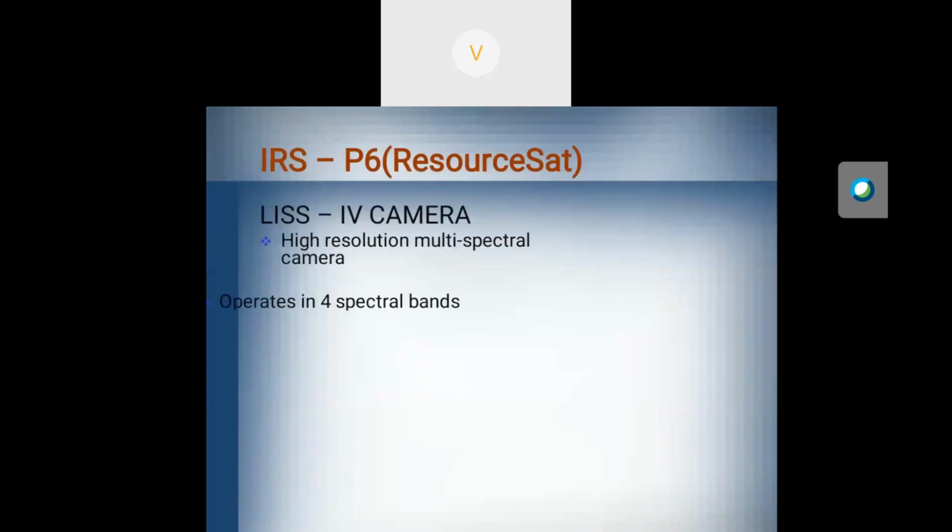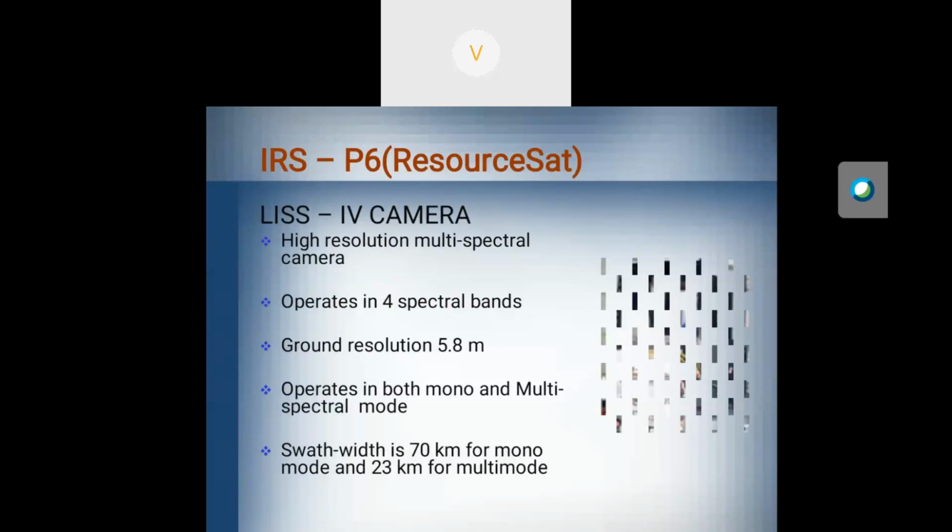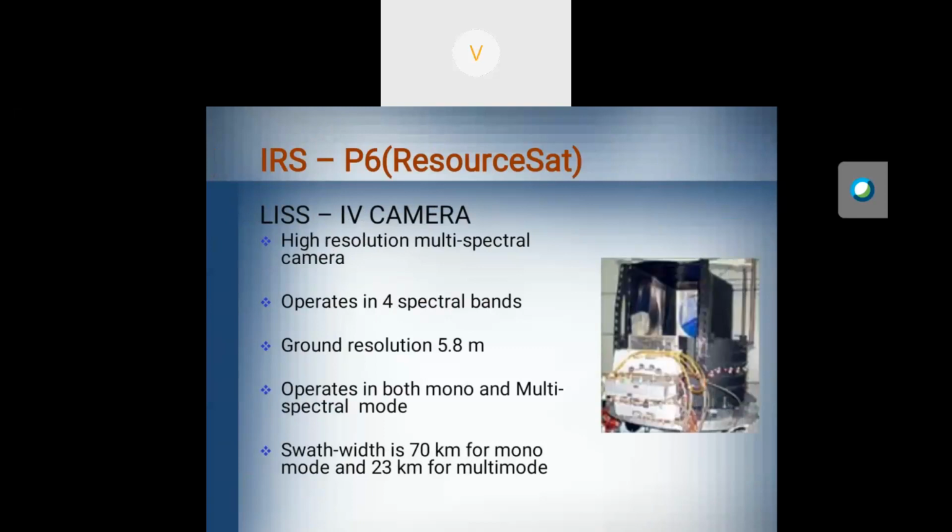See, this is the IRS P6 satellite. The LISS-4 camera is launched in IRS P6. So this is the IRS P6 camera. LISS-4 supports high resolution multispectral imaging. It operates only in 4 spectral bands, and the ground resolution is 5.8 meter.